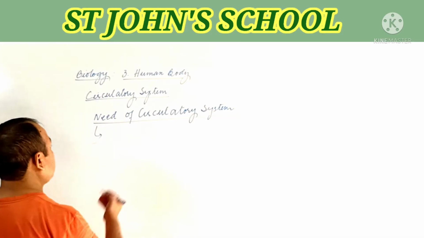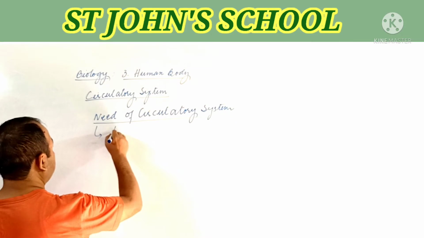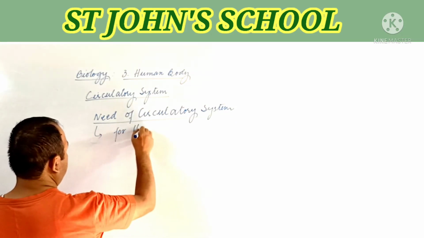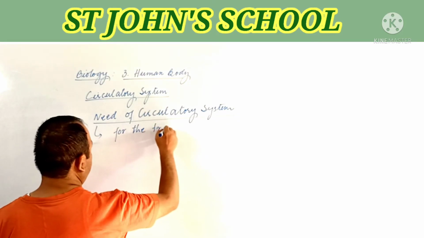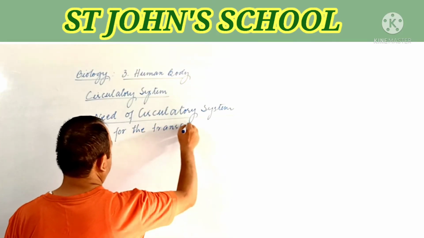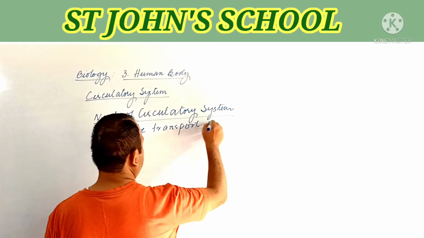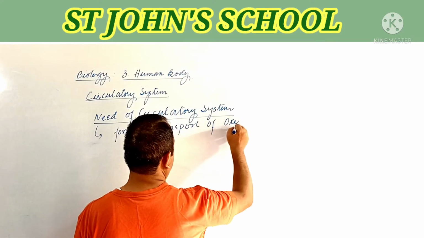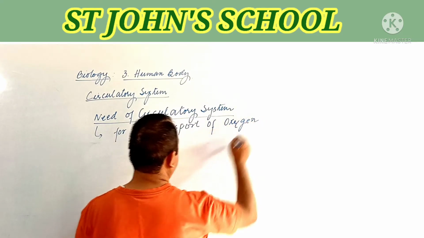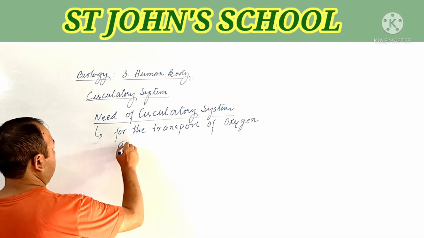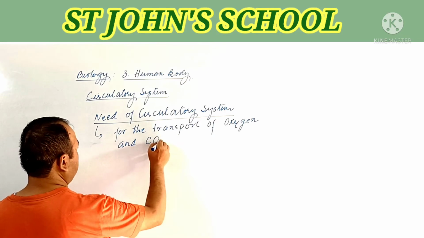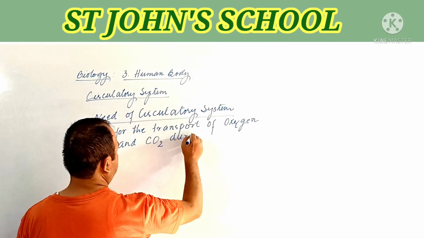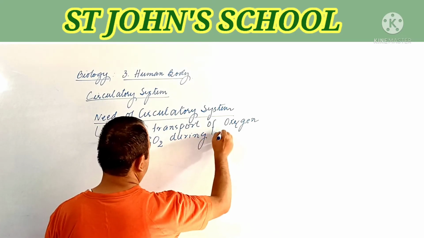So, need of transport system first for the transport of oxygen and carbon dioxide, CO2 means it is carbon dioxide, during respiration.